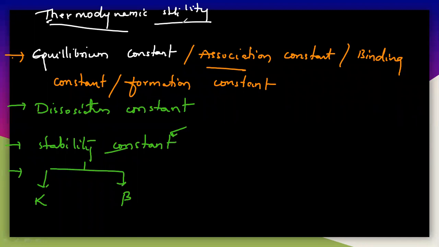So what is the equilibrium constant? Very simple. Let us write M plus L, so you will get ML. If it is a reversible reaction, then you will get the equilibrium constant as KEQ. You can write KEQ, or you can write KE, whatever it may be.